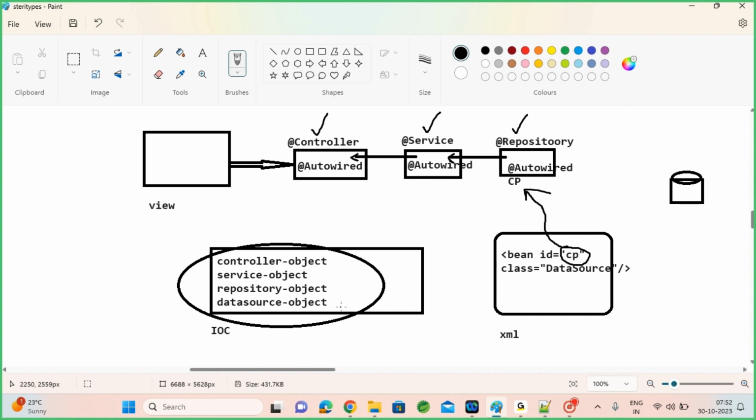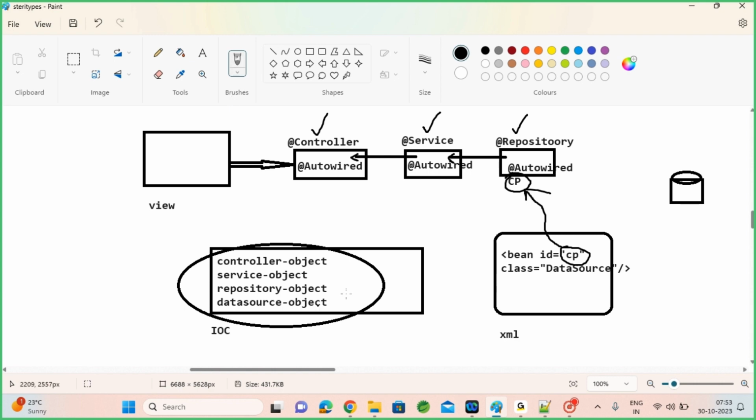When you use auto wire, what will it do? It will check whether that suitable class is available in the context or not. When a controller is auto-wired with a service class, let's say here you have a car class, and the car class has an engine dependency. When car is auto-wired with engine, IOC will verify whether any engine object is available or not. If an engine object is available, then immediately it will inject it. Same way, consider service is like an engine, and this engine has a fuel dependency.